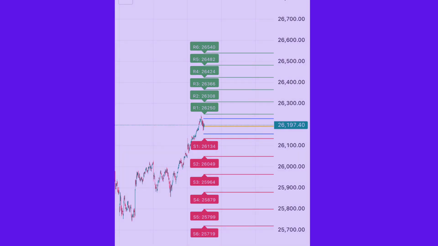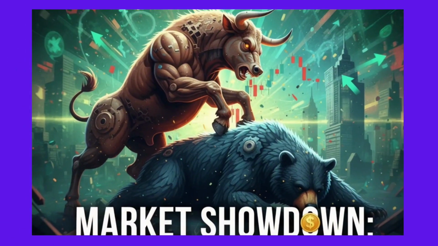Intraday trading plan. Bearish plan, primary bias today: sell below 26,134. Targets, 26,049, 25,964. Stop loss, above 26,107.